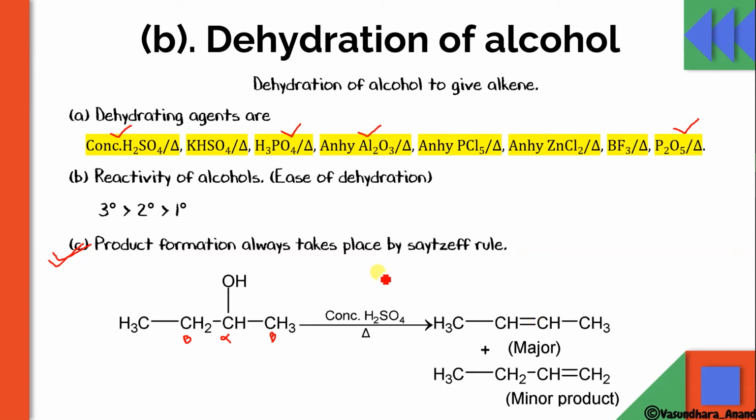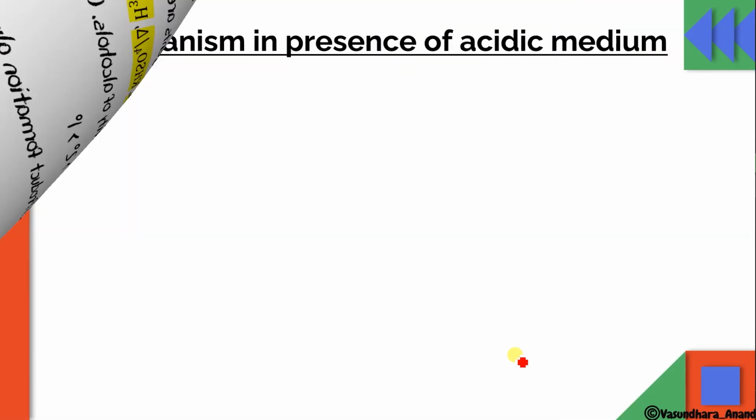So as I said, product formation always takes place by Saytzeff rule, and Saytzeff rule says the more alkylated alkene is favored. In this case, you can see that one CH3, another CH3, two CH3 are there. But in this case, only one CH3 is there. So this one is more alkylated, hence it will give you the major product. I hope it is clear. Any doubt in this? Okay, let's move to the next slide.